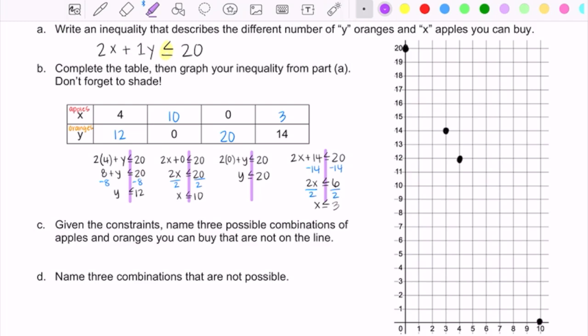In order to figure out what to do with the rest of the line, we're going to look at these 2 points that are right here. We're not going to draw the line between them. We're just going to talk about them.